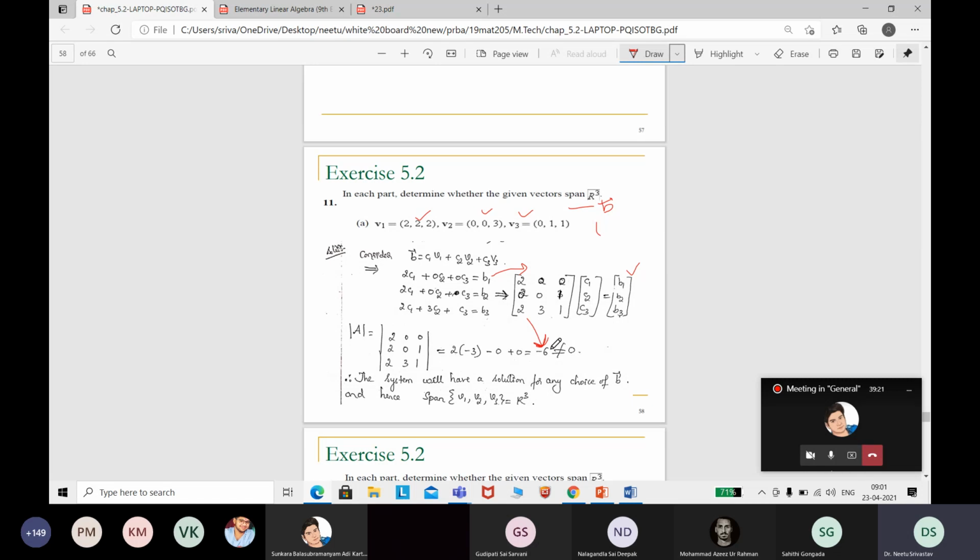If it is not 0, then definitely the rank of A and the augmented matrix are the same, so the system will have a solution, and then we can say that it will span. If the system has no solution, then it doesn't span. If the system has a solution, there can be two cases, either unique or infinitely many, and then it will span. So there are two conditions.